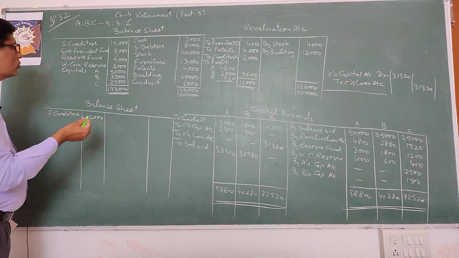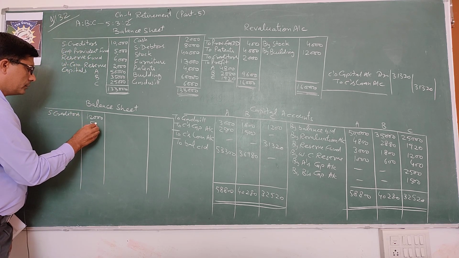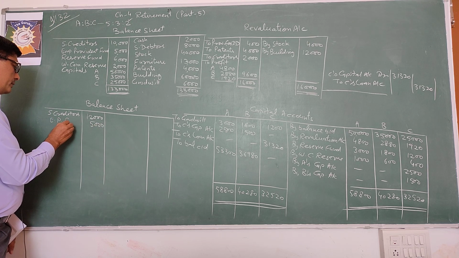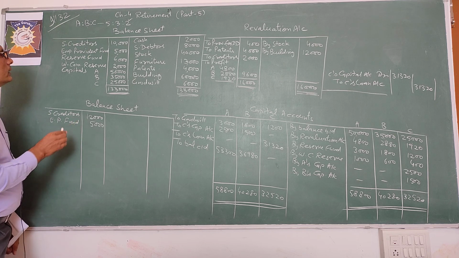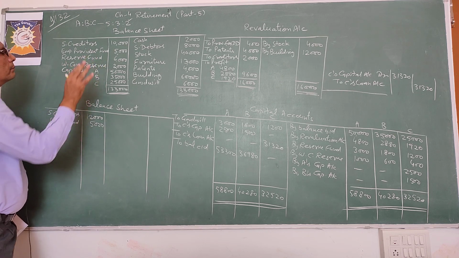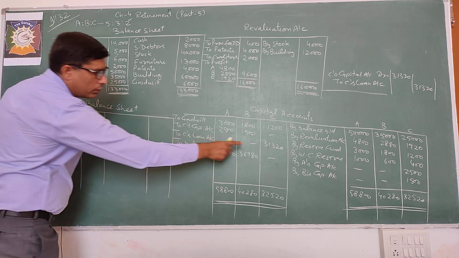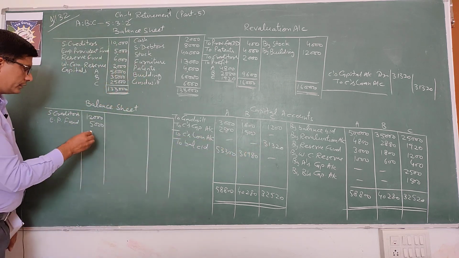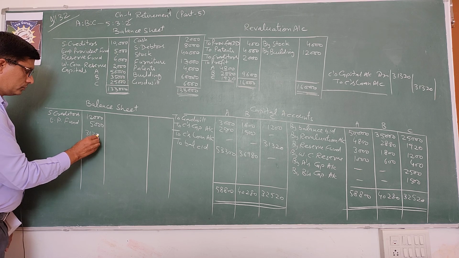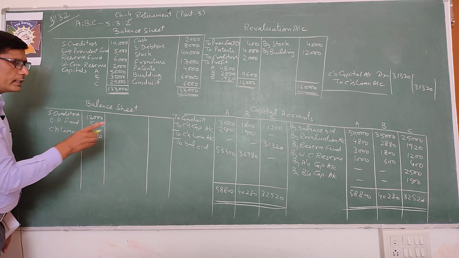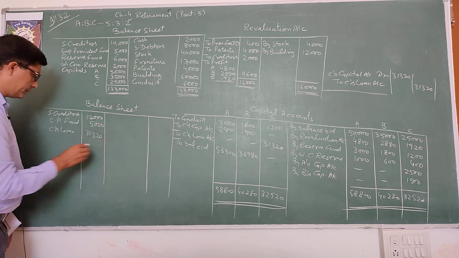It is a liability, तो you will show 5,000. Employees provident fund, EPF. Reserve fund, workman compensation fund is distributed. So you will show first C's loan 31,320.